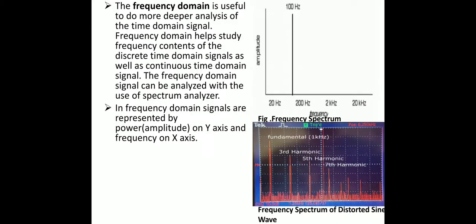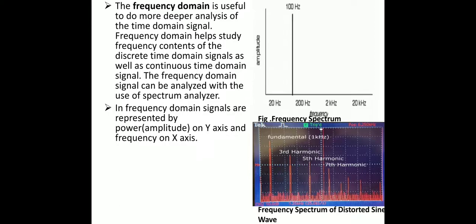The frequency domain is useful for deeper analysis of the time domain signal. Frequency domain helps study frequency contents of discrete time domain signals as well as continuous time domain signals. The frequency domain signal can be analyzed with the help of a spectrum analyzer.